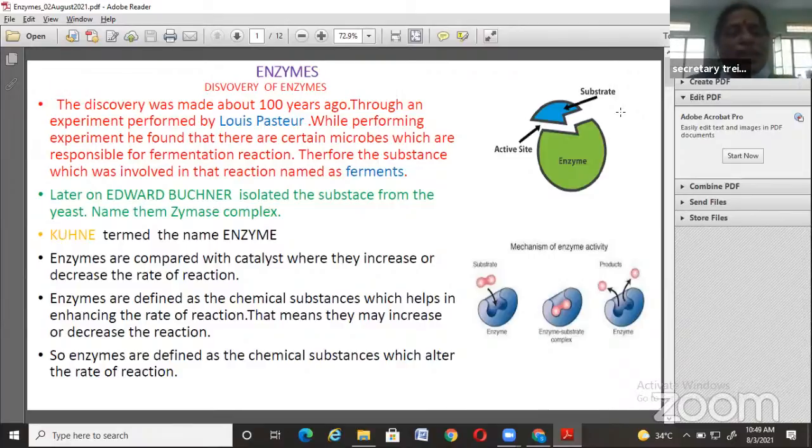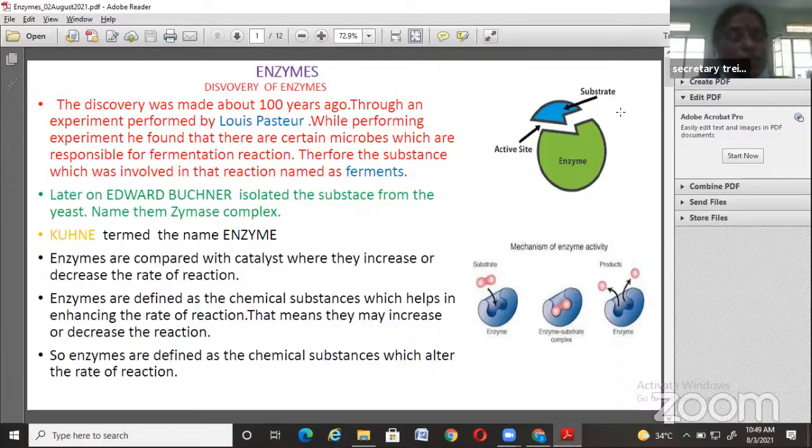That means they participate in increasing or decreasing the rate of reaction, but they do not change. They are not changed during this process. So that is our first and most important character. The next, how can we define these enzymes?